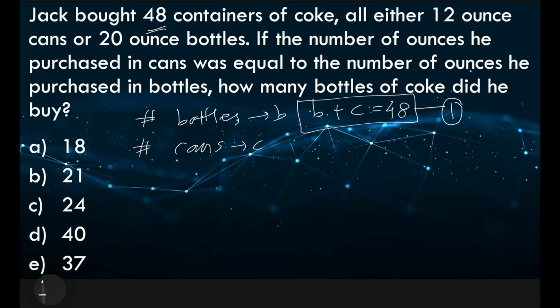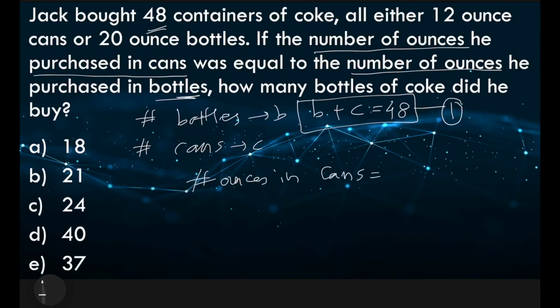Now let us look at the second piece of information that has been given to us. The number of ounces in cans is equal to the number of ounces in bottles. So what is the number of ounces in cans? It is given by the number of cans, which is C, times the capacity of the can, which is 12 ounces, because he has got 12 ounce cans.